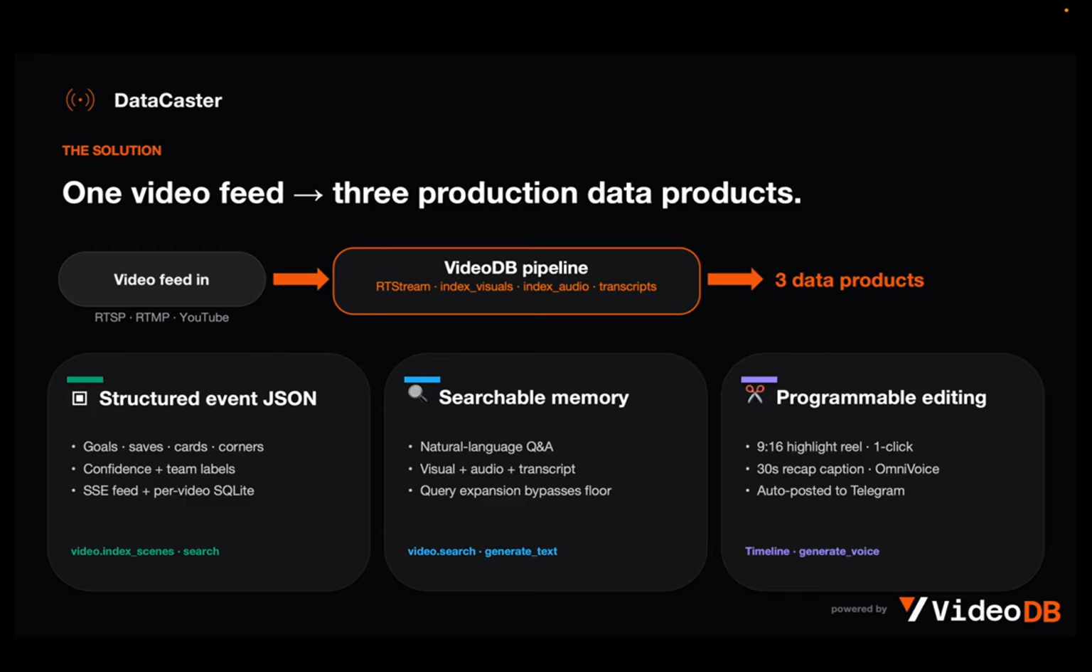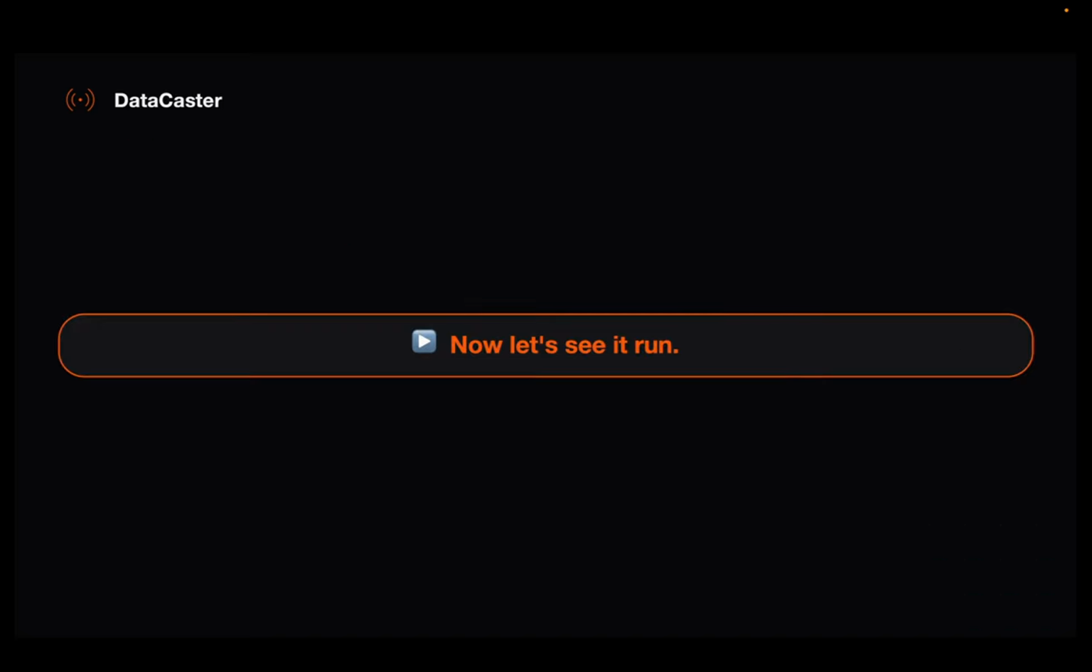Then we have searchable memory. So if you have any question about the match, you can ask it directly in natural language. For example, how many goals did the player score in this match, etc. And third, we have programmable editing. With just one click, you can create a 30-second recap reel and easily post it on any social media platform. But in our case, it's Telegram.